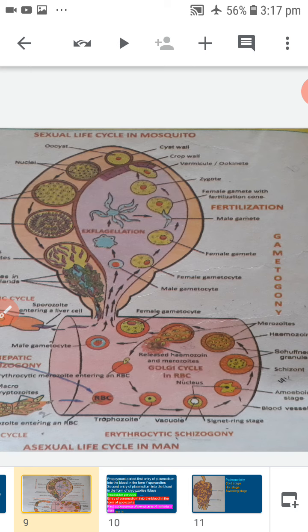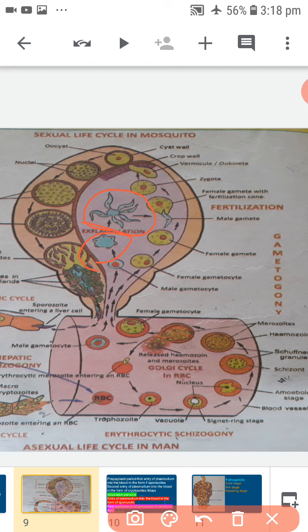During this process, the nucleus of the microgametocyte divides into 8 daughter nuclei called pronuclei, which reach the periphery. The cytoplasm is pushed out in the form of 8 flagella-like processes.